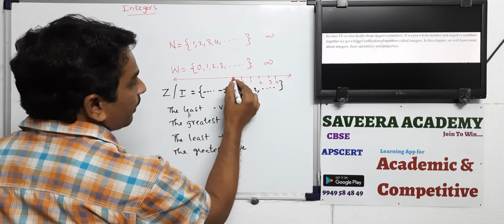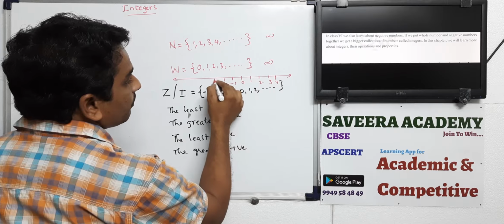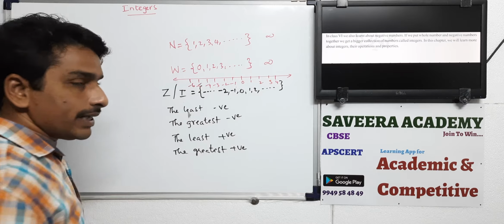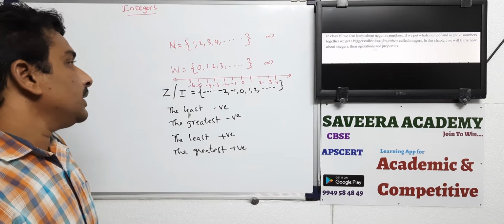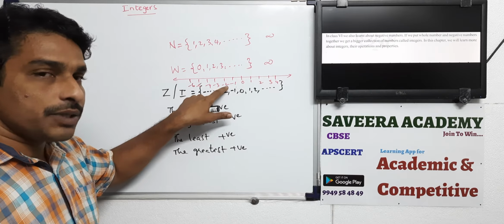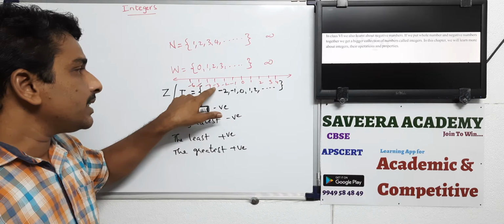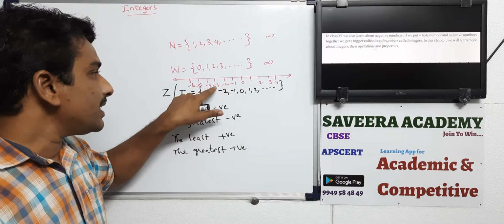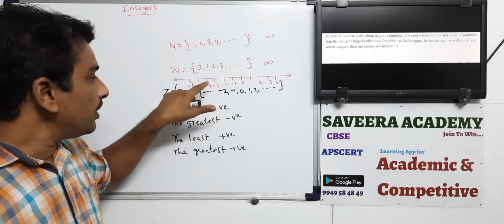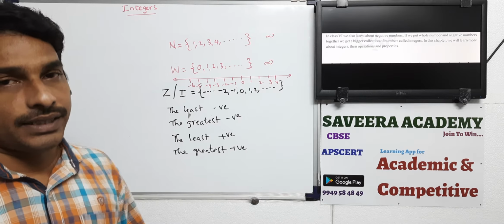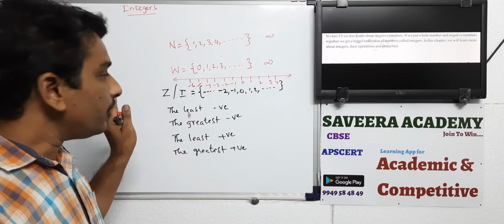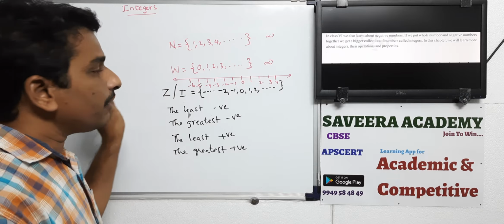While you are moving to the left side, you will get -1, -2, -3, -4, -5, -6 and so on. -2 is smaller than -1. -3 is smaller than -2. -4 is smaller than -3. So while you are moving towards the left side, the value decreases.